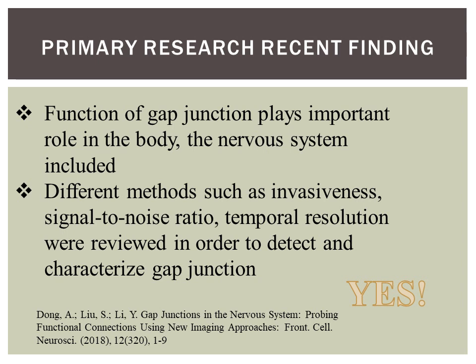Different methods have been developed, differing in invasiveness, signal-to-noise ratio, and temporal resolution, in order to detect and characterize gap junctions. The paper also goes over recently developed chemical tracers that use chemical compounds, genetically encoded enzymes, transporters, channels, and fluorescent proteins in order to map gap junctions.